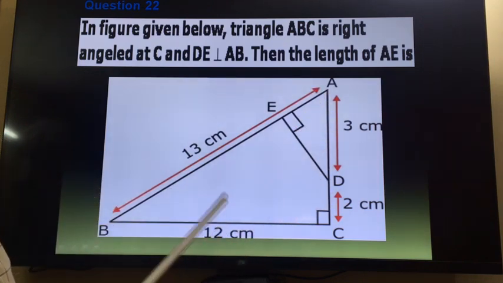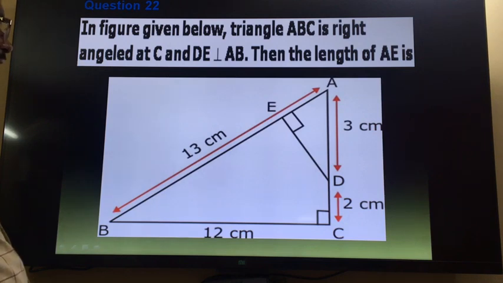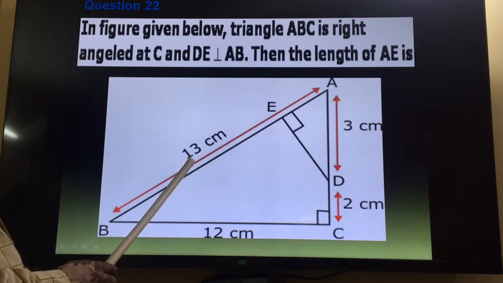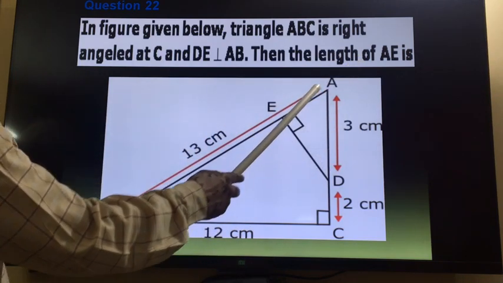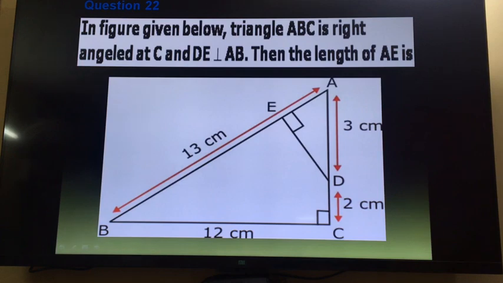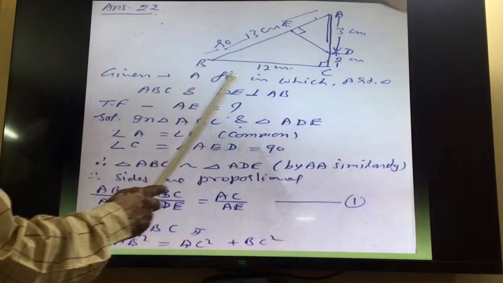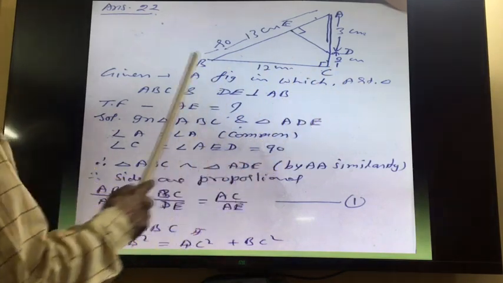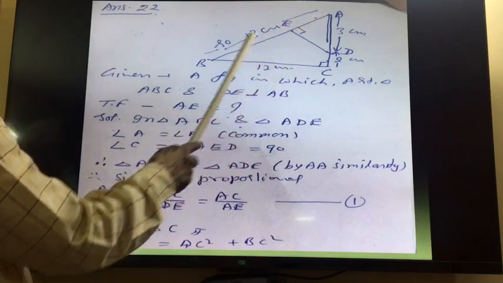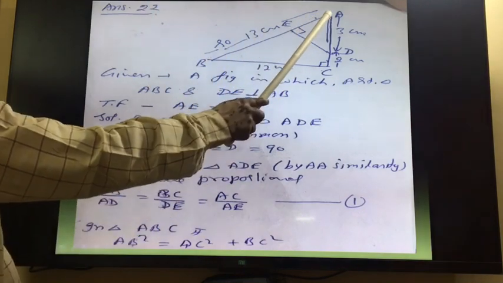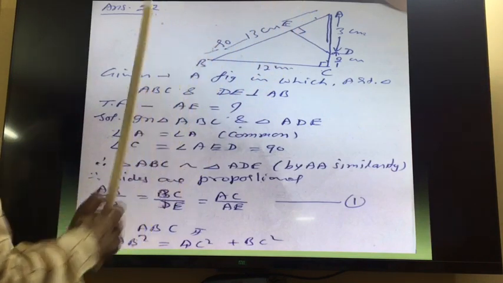5 square plus 12 square: 5 square is 25, 12 square is 144. So 144 plus 25 is 169, under root of that is 13. So all three sides are given. We want to find out how much AE is. So for this, what is the method? Please understand it now. In this figure, right triangle ABC is given and the DE line is perpendicular to AB. We want to find out how much AE is. Total length is 13, given.